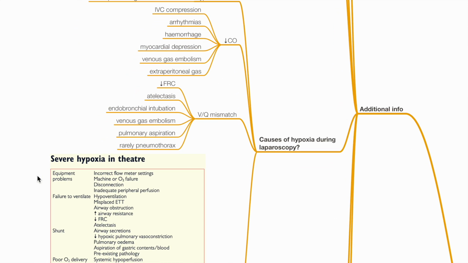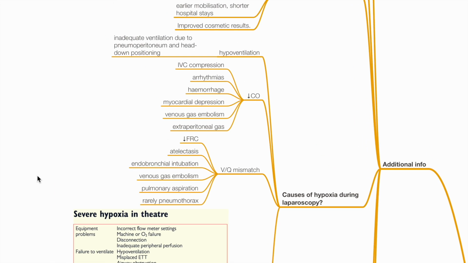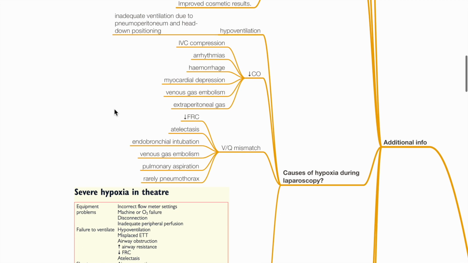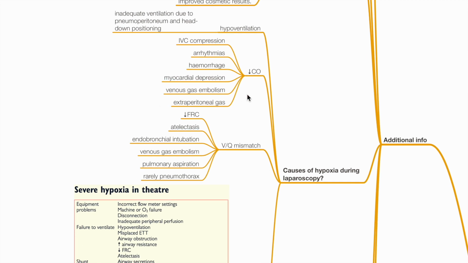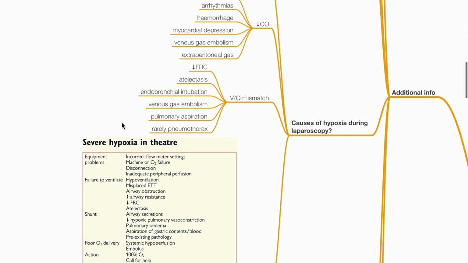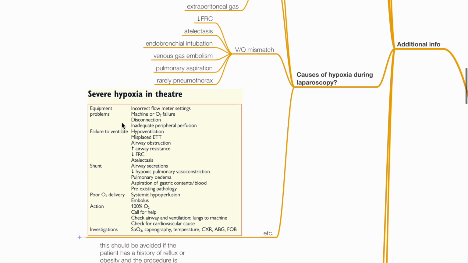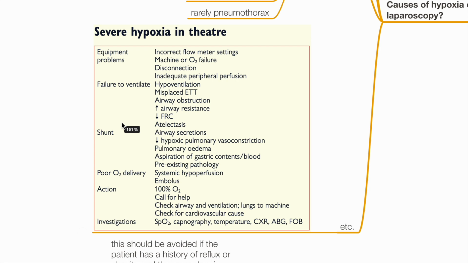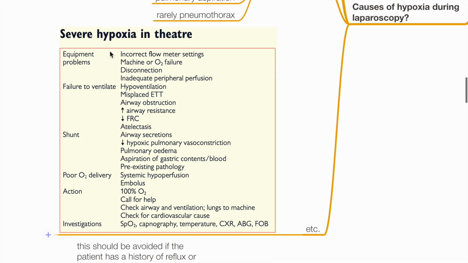What are the causes of hypoxia during laparoscopy? Hypoxia may be caused by hypoventilation due to pneumoperitoneum and head-down positioning, reduced cardiac output due to IVC compression, arrhythmias, hemorrhage, myocardial depression, venous gas embolism, and extraperitoneal gas. Hypoxia may be caused by VQ mismatch, due to reduced FRC, atelectasis, endobronchial intubation, venous gas embolism, pulmonary aspiration, and rarely pneumothorax. Other causes of hypoxia in theatre are included here.